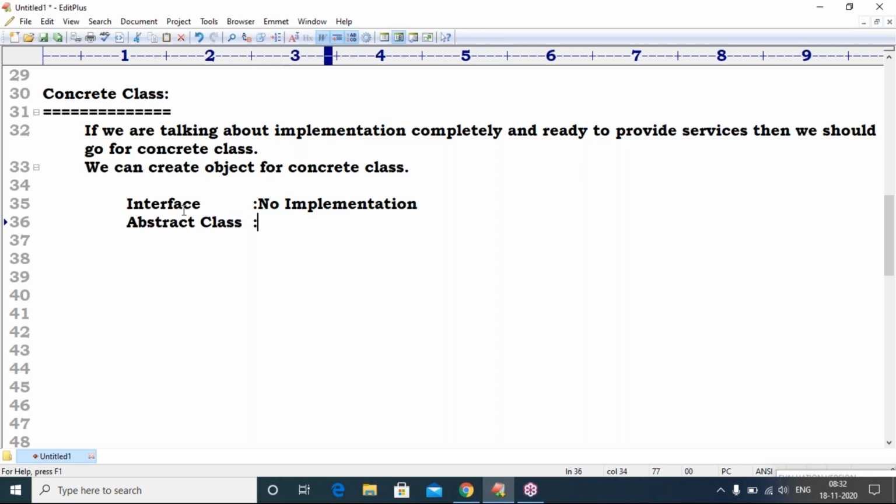Abstract class: partial implementation. Concrete class: fully implemented. That is about our theory.